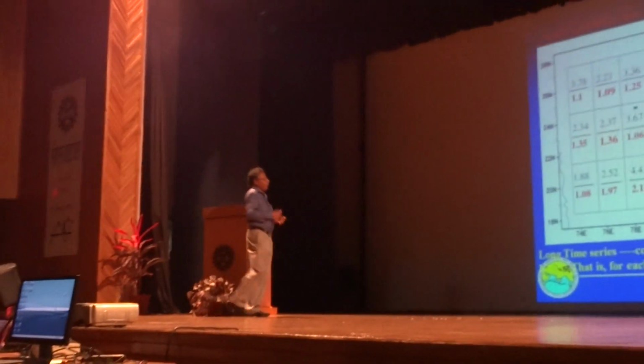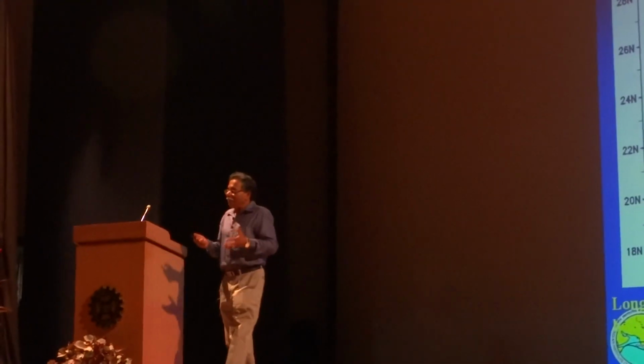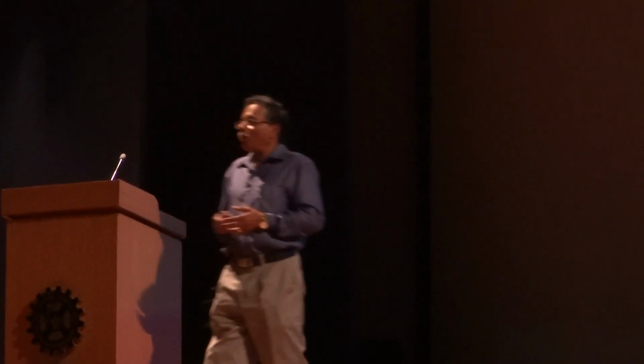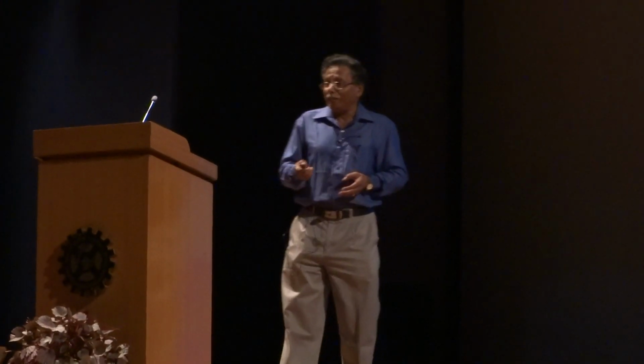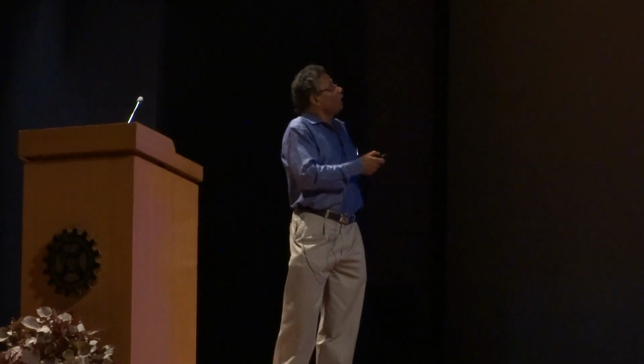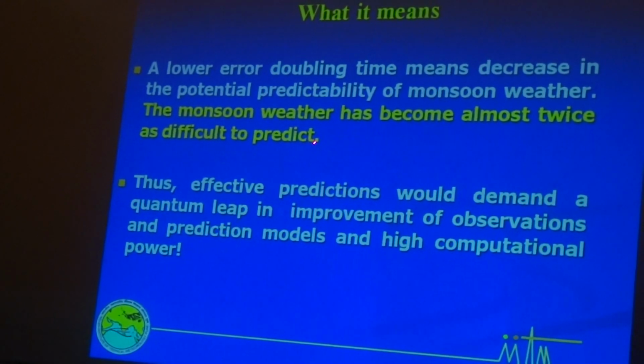In other words, errors grow faster. So it is almost double there. That is again consistent with the fact that the extreme events have increased. The errors associated with the prediction of extreme events can propagate to the synoptic disturbances like lows and depressions, and that will make the prediction of lows and depressions even harder today, even if we have a very good model. So, in fact, climate change is making our life more and more difficult. Even though, as we will see, total rainfall is decreasing, but for a different reason. What this means is that monsoon weather has become almost twice as difficult to predict in recent years.